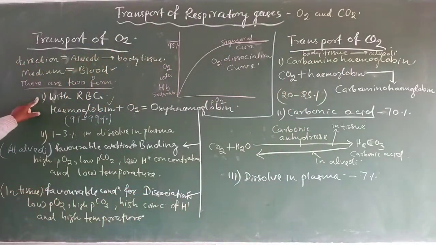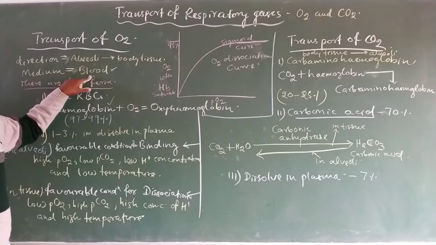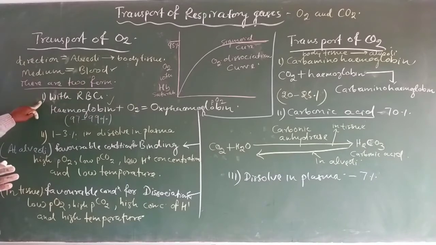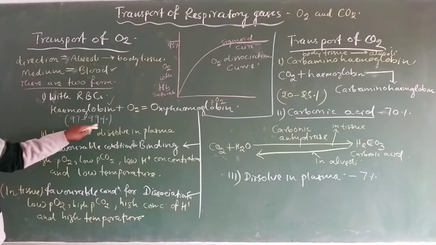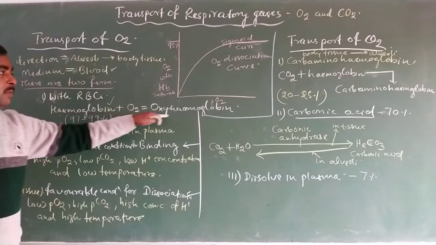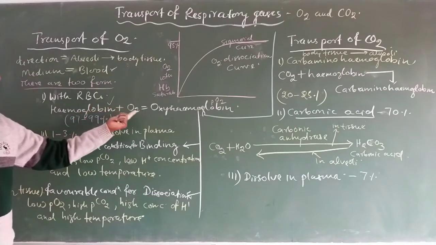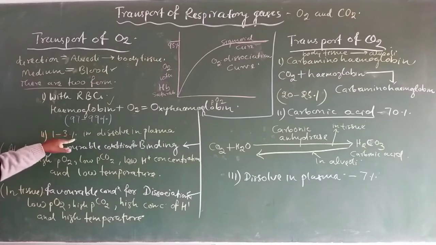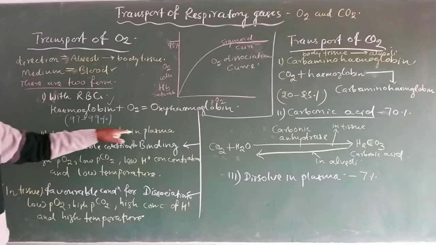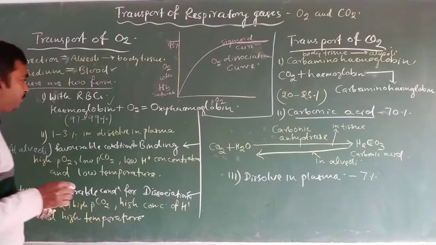Now, in which form the gases get transported in the medium, that is blood. For oxygen, the maximum transport takes place with RBC that contain hemoglobin, about 97 to 99%, in the form of oxyhemoglobin, meaning hemoglobin combined with oxygen. The rest, 1 to 3%, is transported in dissolved form through the plasma.